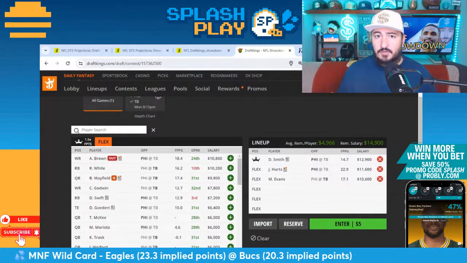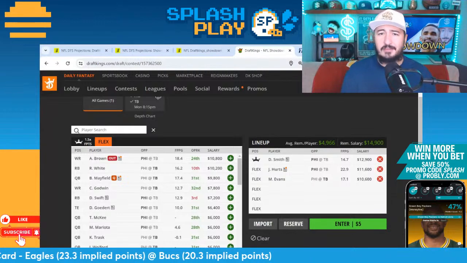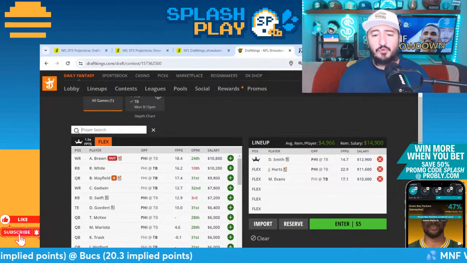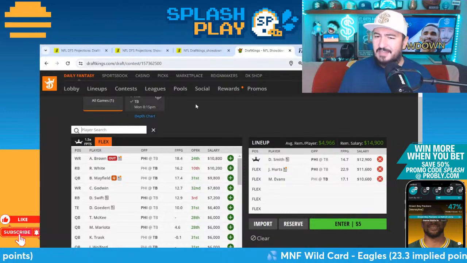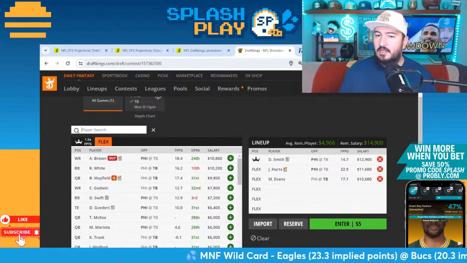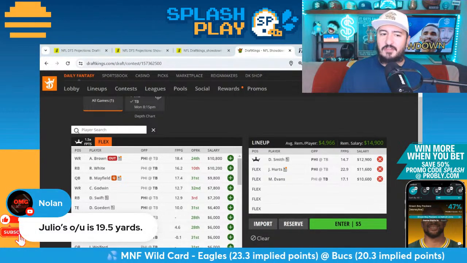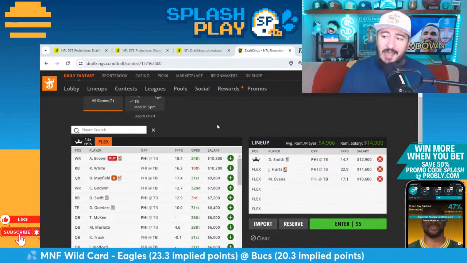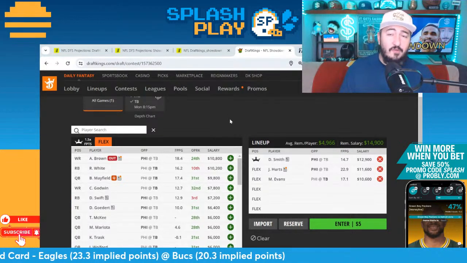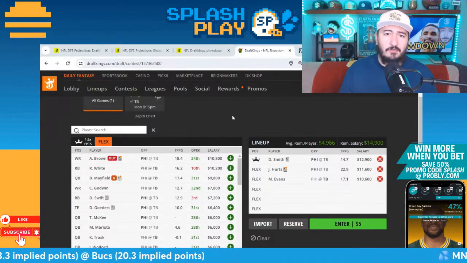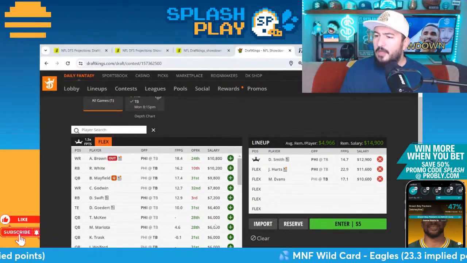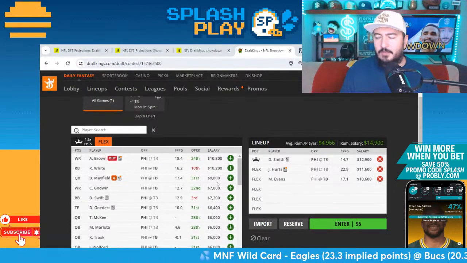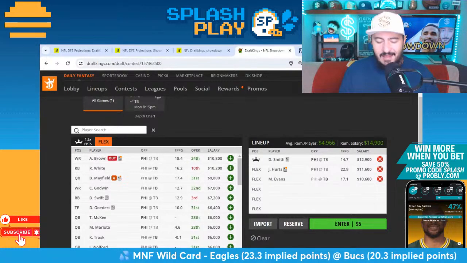These guys were starters. These guys were alpha target earners. So the bench guy doesn't usually come in and take over a Julio or an A.J. Brown role and become A.J. Brown. Especially those guys, I just don't think they become A.J. Brown. Yes, the over-under is 19.5 yards. If the markets were saying he were in the 40s, then yeah, it's Julio. But again, I just think those three wide receivers all cut away at each other pretty meaningfully. Okay, we don't like the run matchup here. We don't want to put in more Eagles if we can. I think we put in Bucs D here.